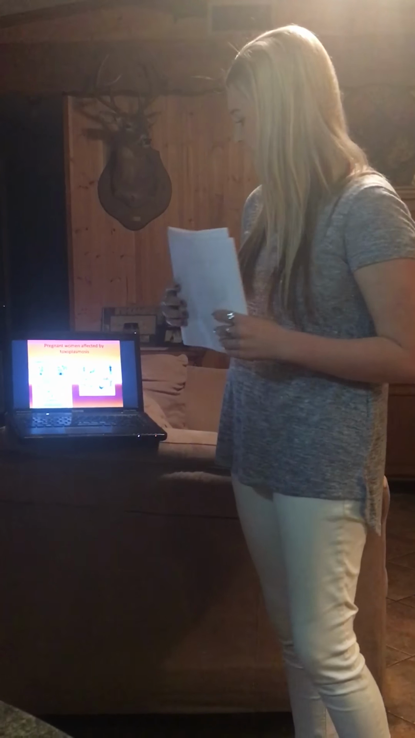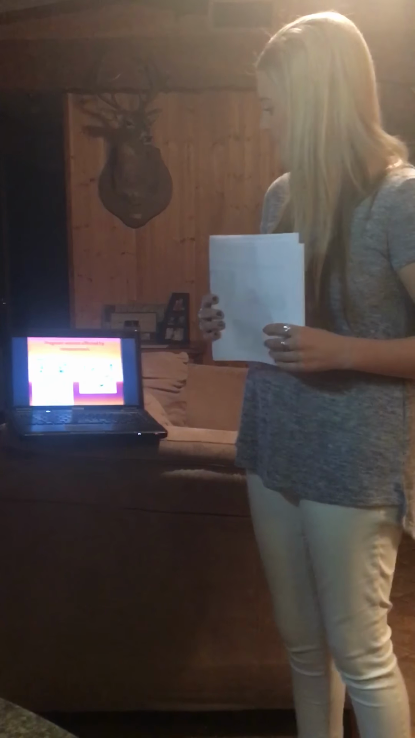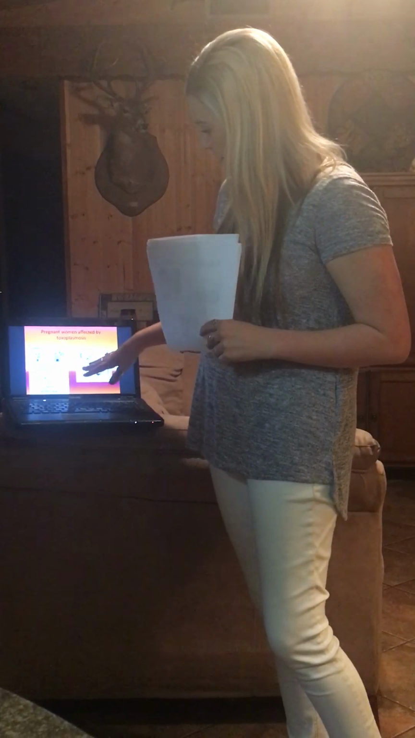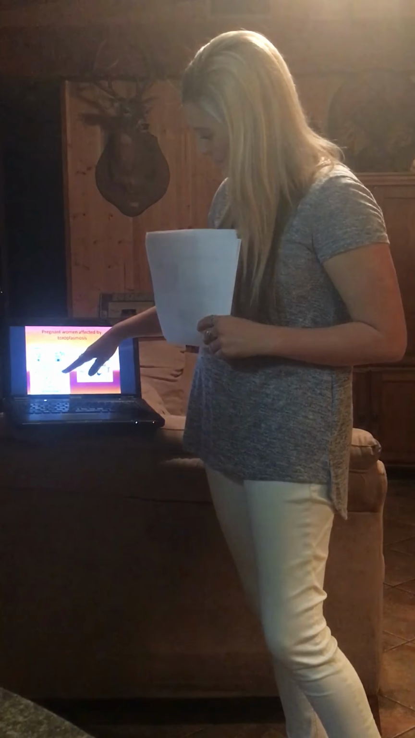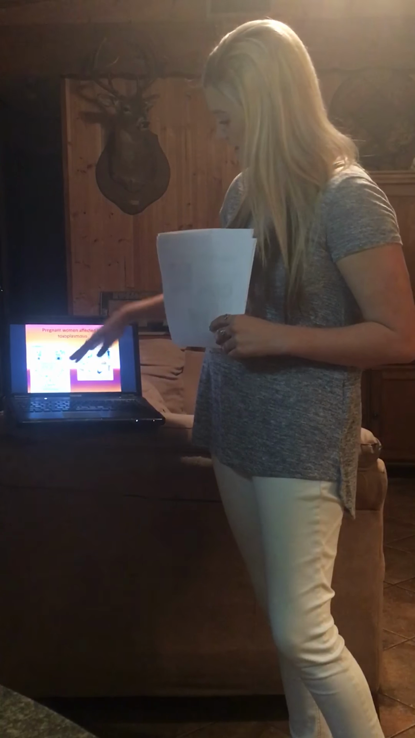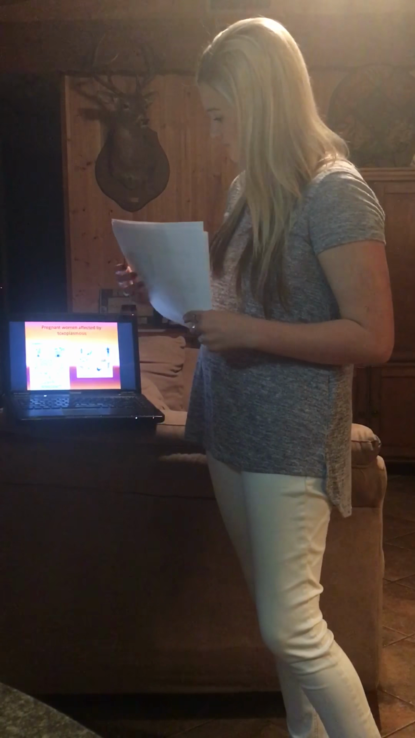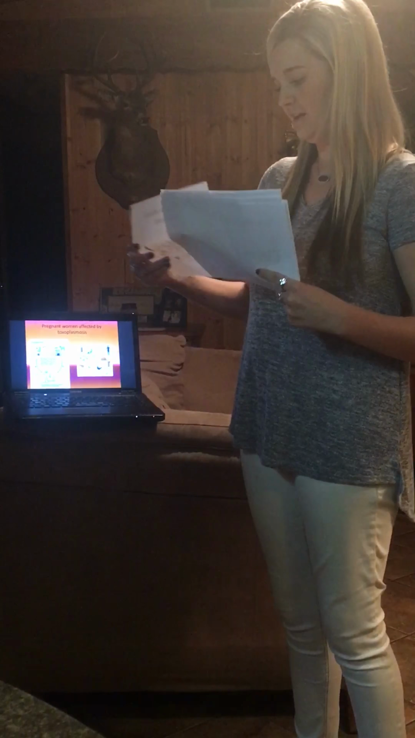This is just another chart that they have of pregnant women that are affected by toxoplasmosis. It shows where the animal has feces and it can be transmitted to the person, and then it's actually transmitted to the baby, and it's just a big cycle. It continues. And that's it.